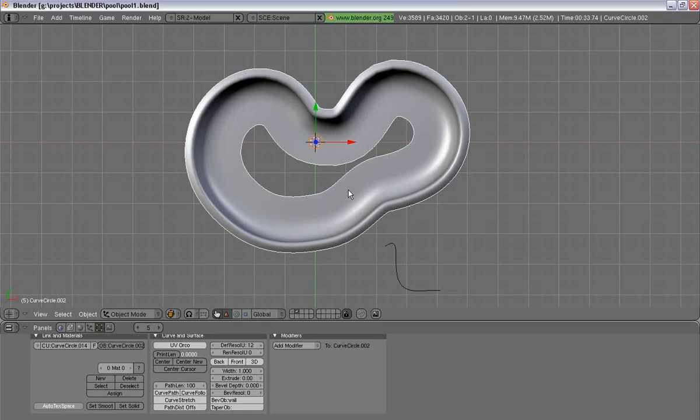And now that you have that, what I like to do is duplicate it and move it to another layer, just in case I ever want to go back and edit it.